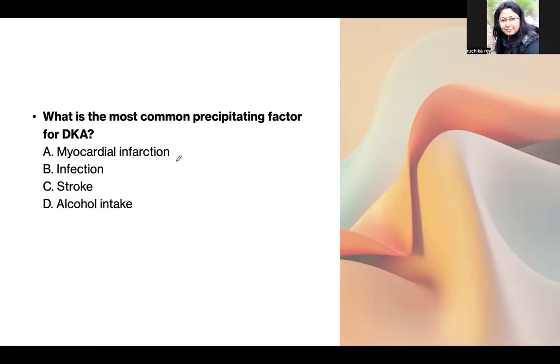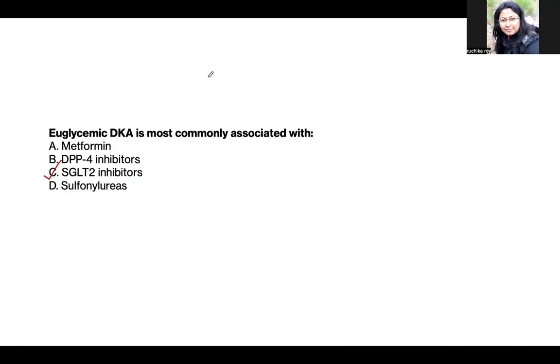Which is the most common precipitating factor for DKA? The most common factor is infection, because infections trigger the stress hormones which depress the action of insulin. So these are some of the MCQs.